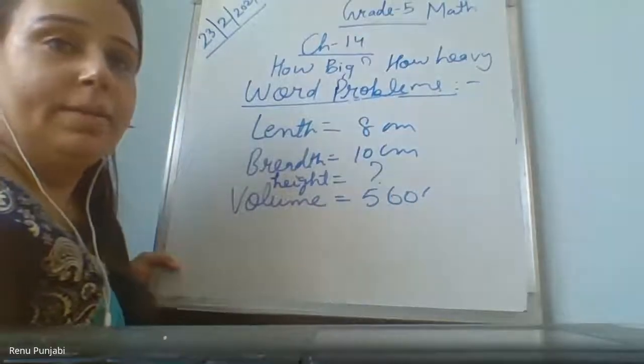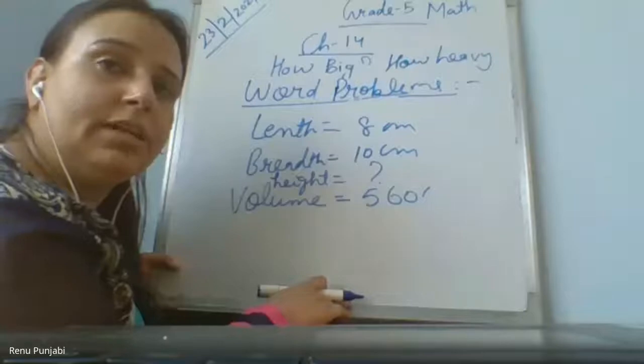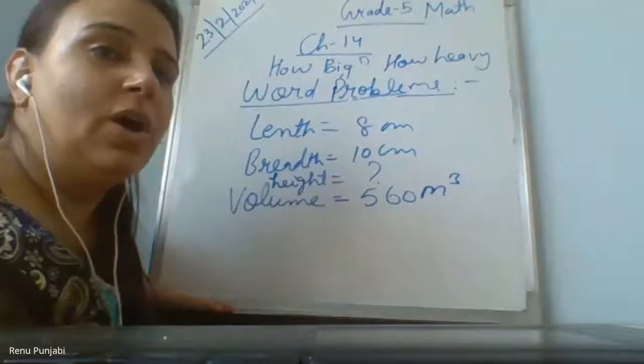Ma'am, we have to put volume in the place of height. Ma'am, we have to multiply length and breadth. I will let you know what to do. Yes, Nishika. Ma'am, the answer will become 80, 560.